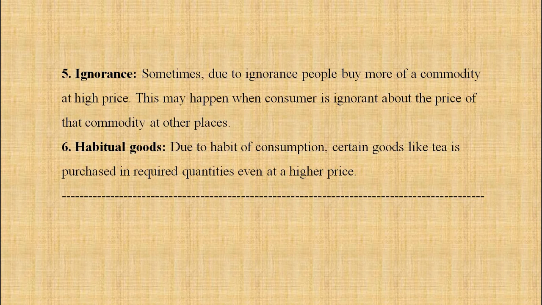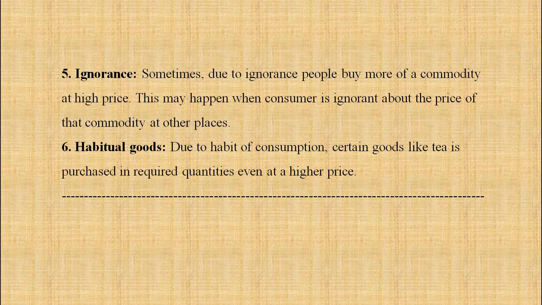Next, habitual goods. Due to the habit of consumption, certain goods like tea are purchased in required quantities even at higher prices. Though the price is higher, some people have the habit of having that commodity. They consume that commodity, whatever its price. So the demand does not change when the price is rising or falling. So this becomes an exception to the law.